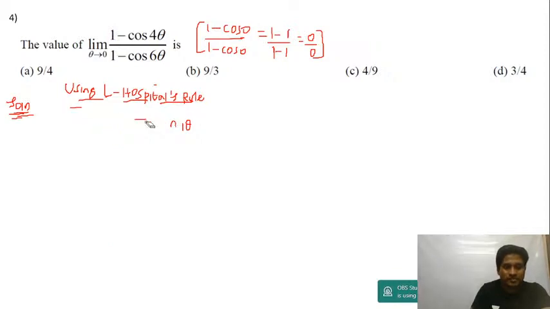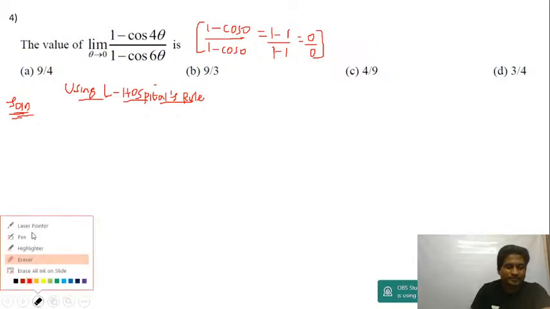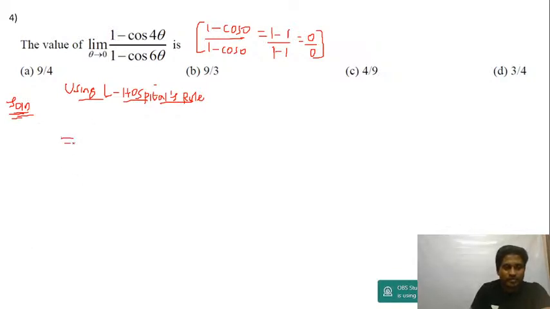Let me write this once again. So if I use L'Hopital's rule, differentiation of 1 will be 0. Differentiation of cos is minus sine. So this becomes 4 sin 4 theta, right, upon, again differentiation of 1 is 0. Differentiation of cos is minus sine. So this will be equal to 6 sin 6 theta.